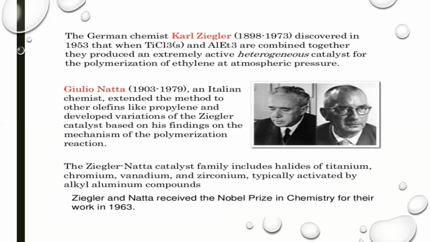The Ziegler-Natta catalyst family includes halides of titanium, chromium, vanadium, and zirconium, typically activated by alkyl aluminum compounds. Ziegler and Natta received the Nobel Prize in Chemistry for their work in 1963.